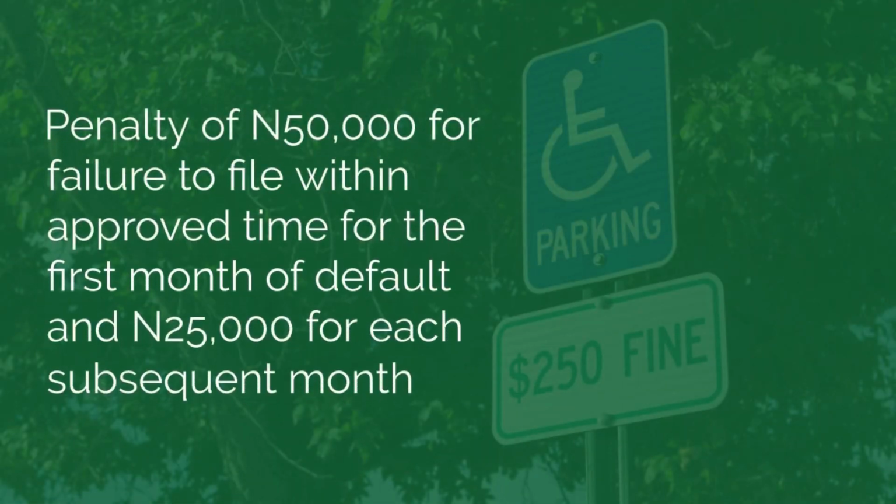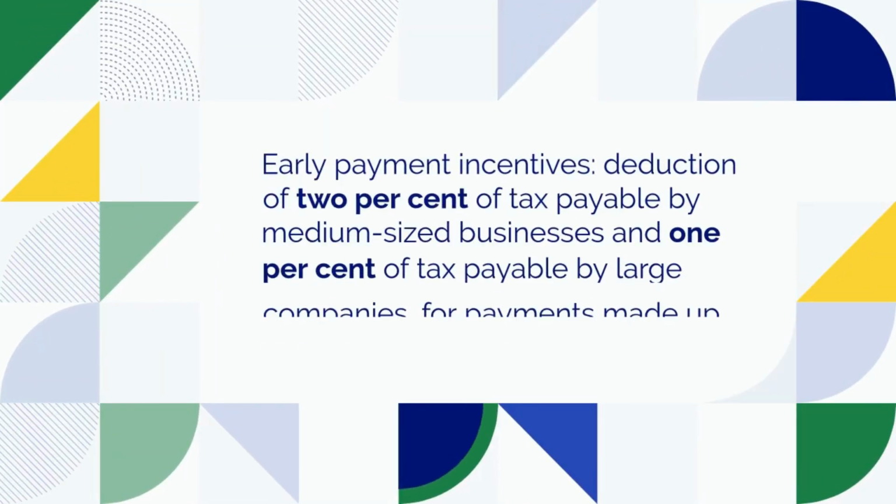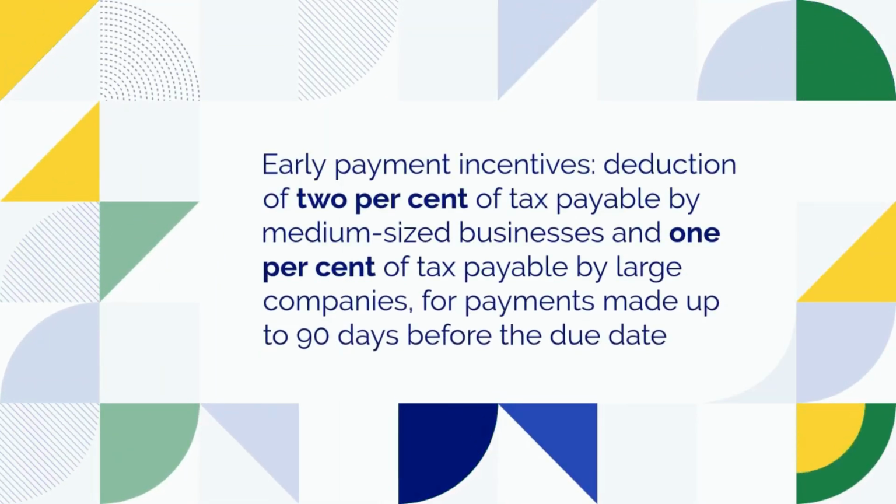Penalty of N50,000 for failure to file within approved time for the first month of default and N25,000 for each subsequent month. Early payment incentives: deduction of 2% of tax payable by medium-sized businesses and 1% of tax payable by large companies.